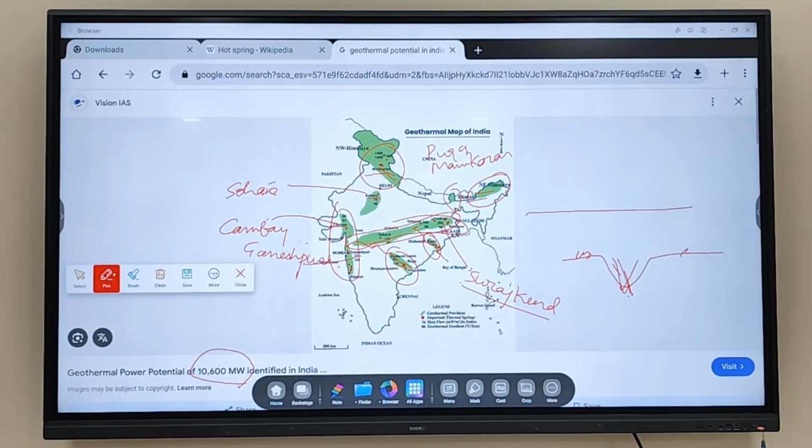So what was the geothermal potential of India? 10,006. Fine.